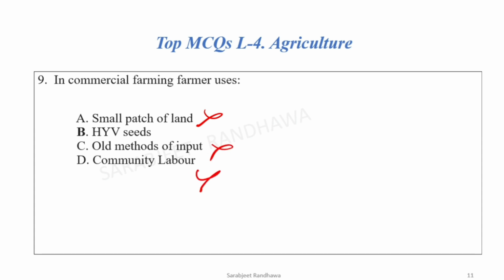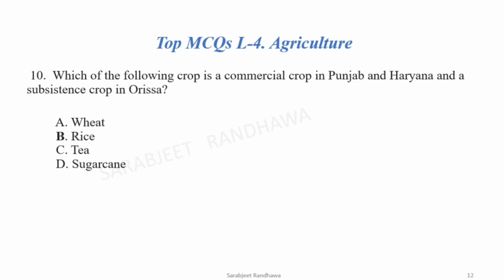So the correct option is commercial farming. The farmer uses hybrid seeds. And which of the following crop is a commercial crop in Punjab and Haryana and a subsistence crop in Odisha? So it is a commercial crop in Punjab, Haryana, and subsistence in Odisha. So the correct option out of wheat, rice, tea, sugarcane, is rice.